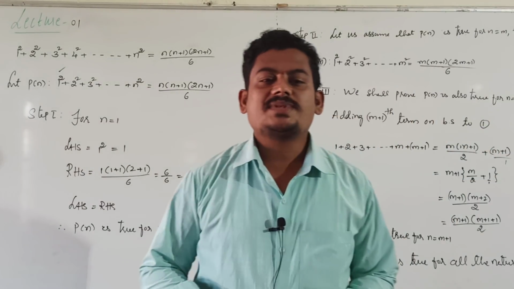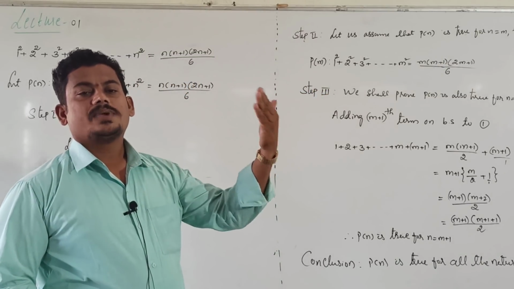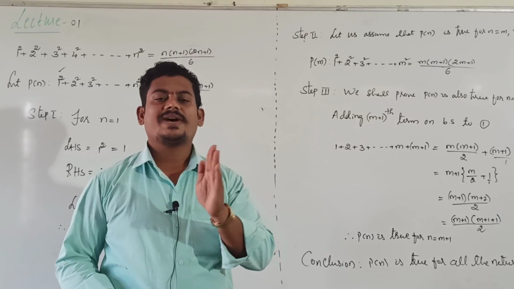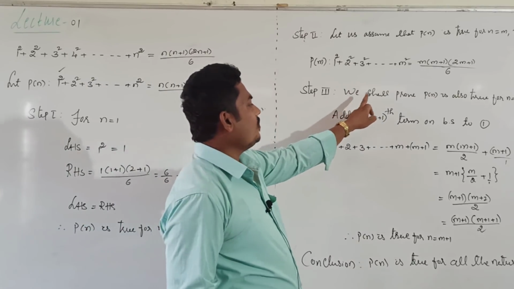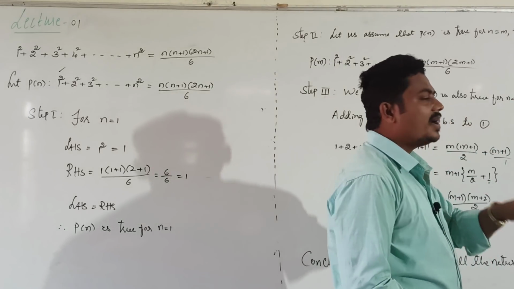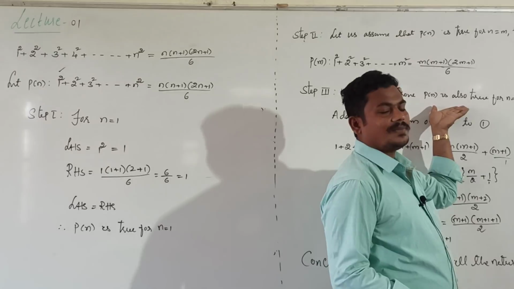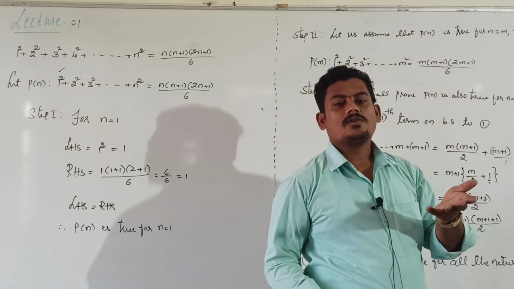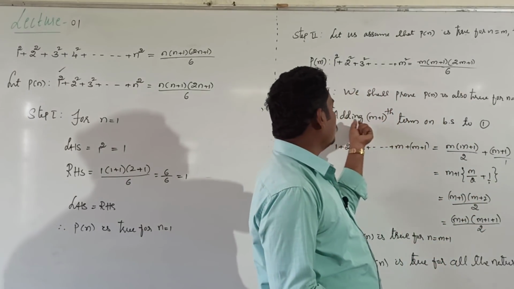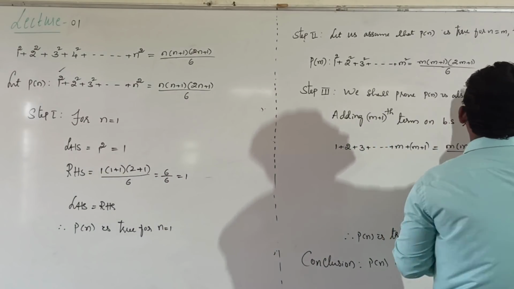Step 3 also same sentence. Up to m it is true. We need to prove given statement is also true for n equal to m plus 1. We shall prove P of n is also true for n equal to m plus 1. For that what we do? For proving this statement is also true for n equal to m plus 1, we add the m plus 1th term on both the sides to equation number 1.